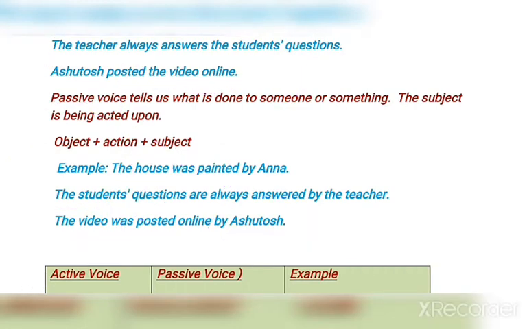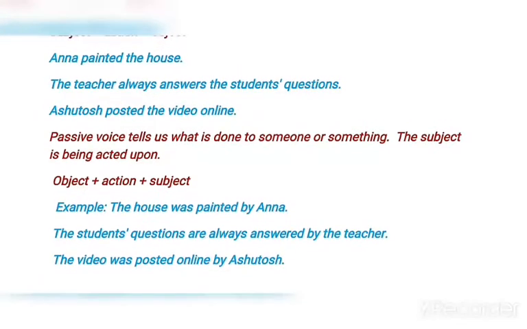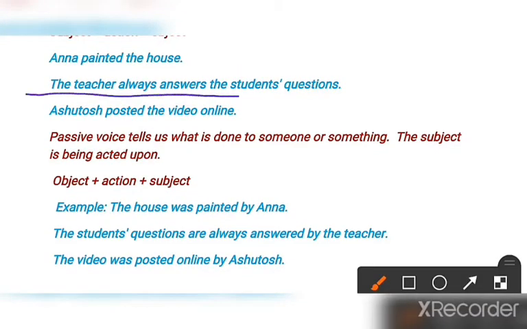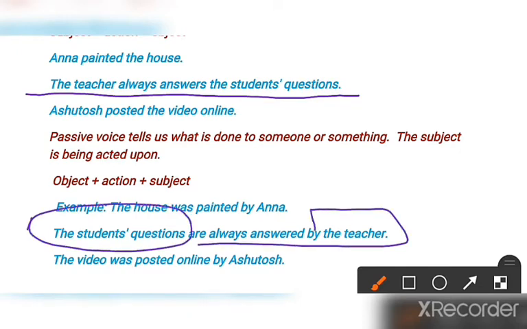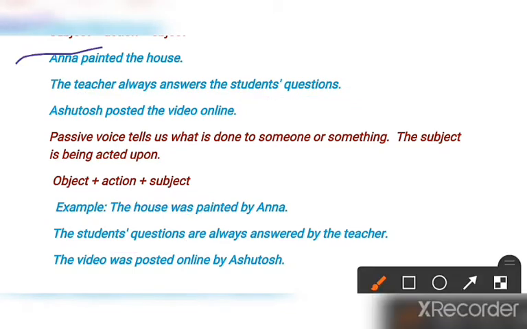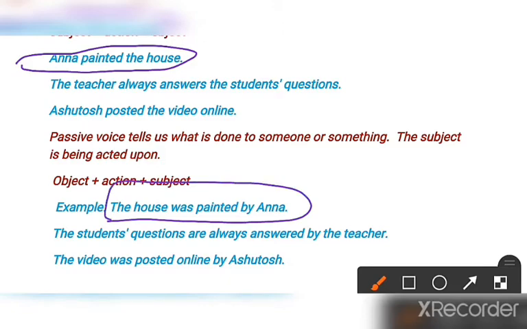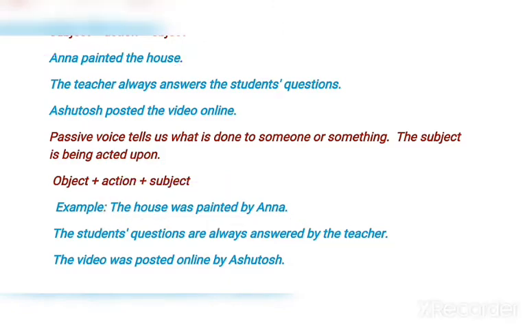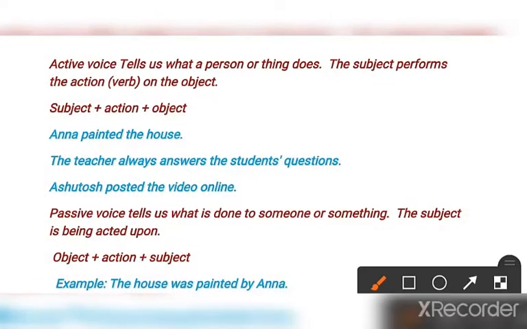Clear? First, let us see the second example. The teacher always answers the students' questions. Okay, so the students' questions are always answered by the teacher. The same action was done by the teacher here as well as there. Okay, the first says Anna painted the house. So here the house was painted by Anna. So I hope things are clear, what is active and passive voice, children. This is the definition that you can write in your copy.